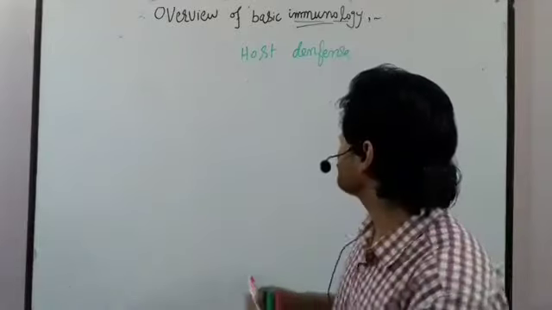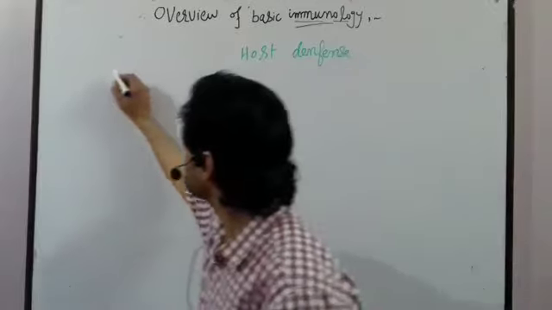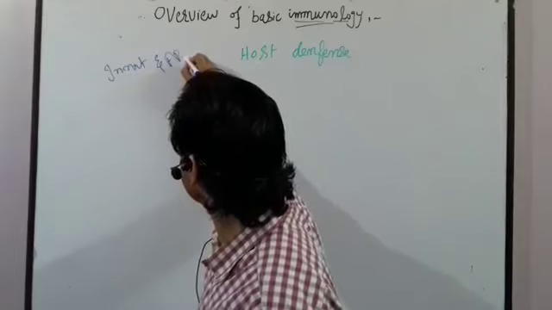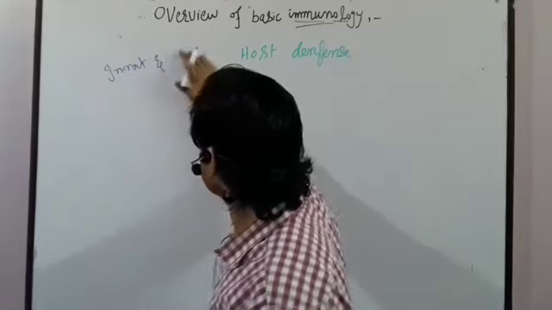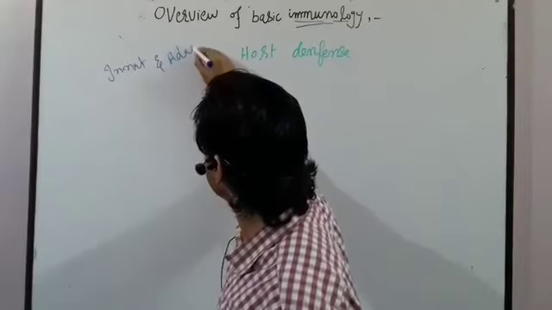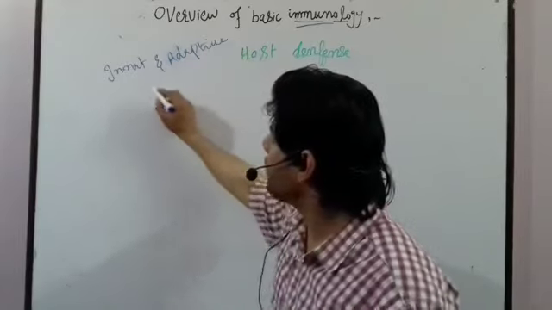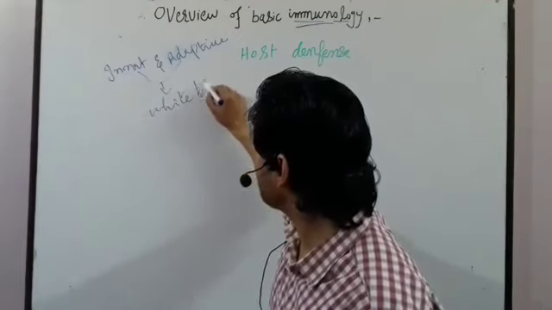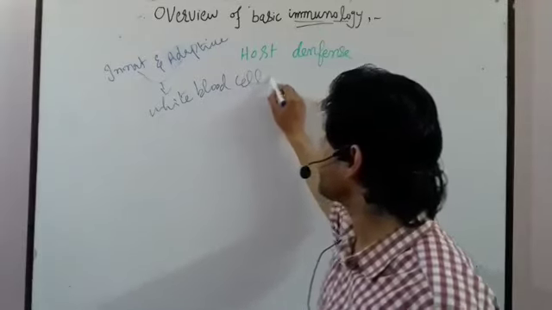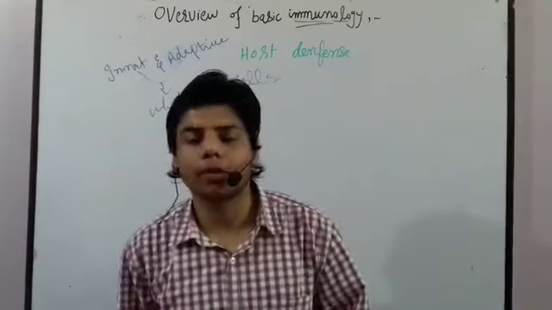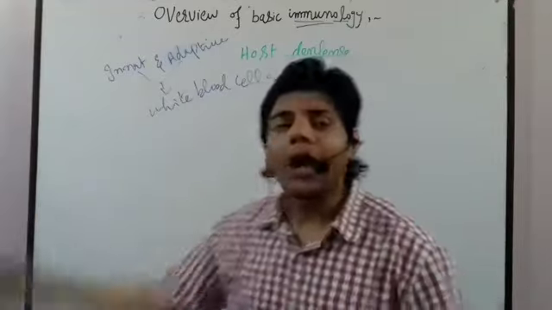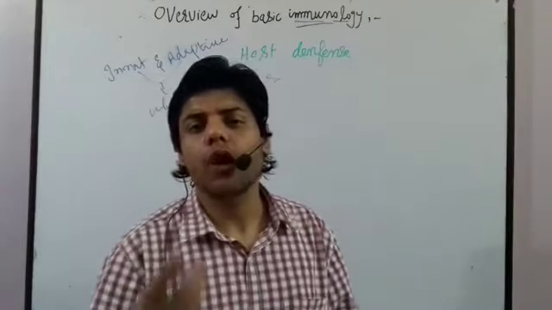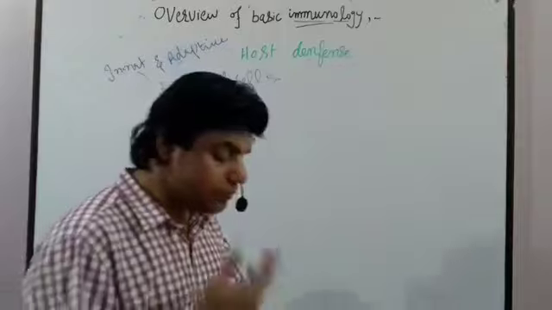If we talk about the host system, we have innate and adaptive immunity. Among them there are some cells which we usually call white blood cells. We have neutrophils, basophils. Actually, if we see our blood, it is red in color. This is due to hemoglobin, which is a kind of protein.